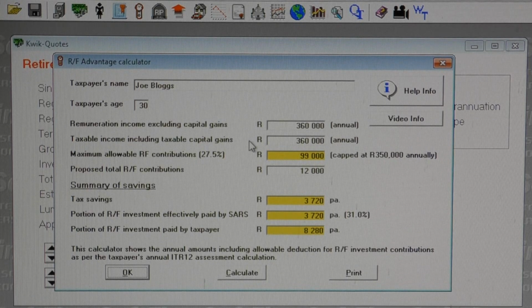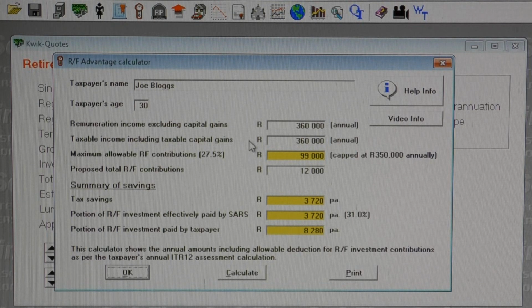We have entered the client's remuneration of R360,000 a year, and assuming no deductions, the taxable income would be the same.